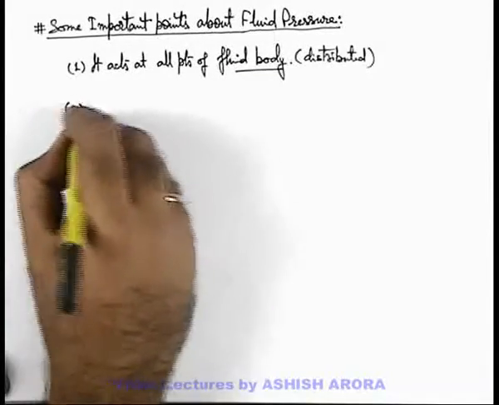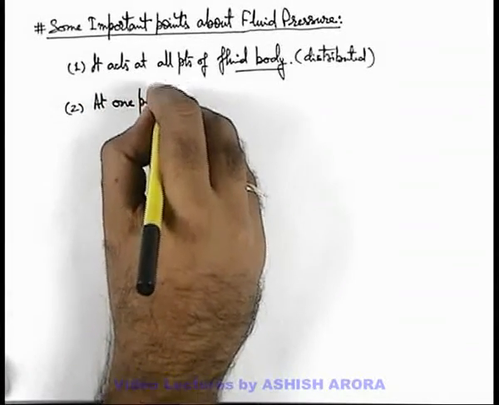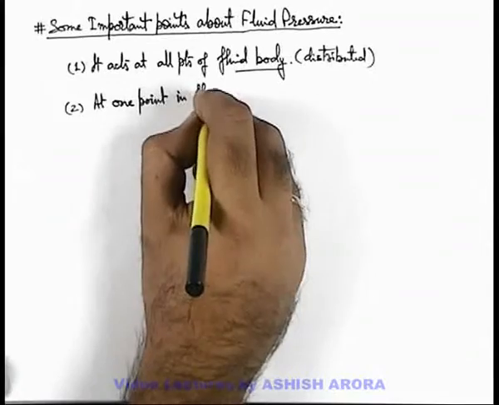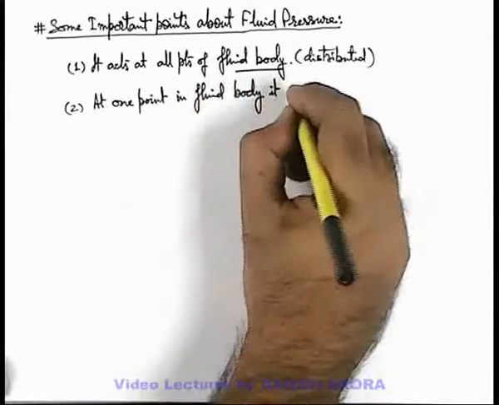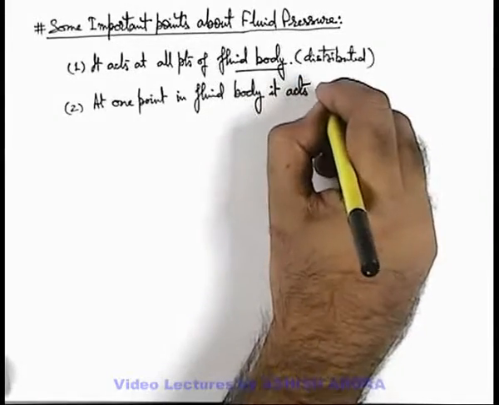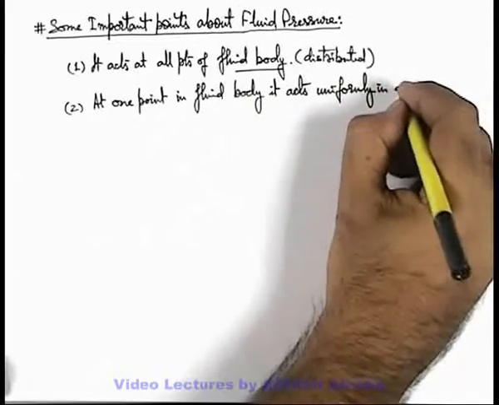And the other point we can write: at one point in fluid body, it acts uniformly in all directions.